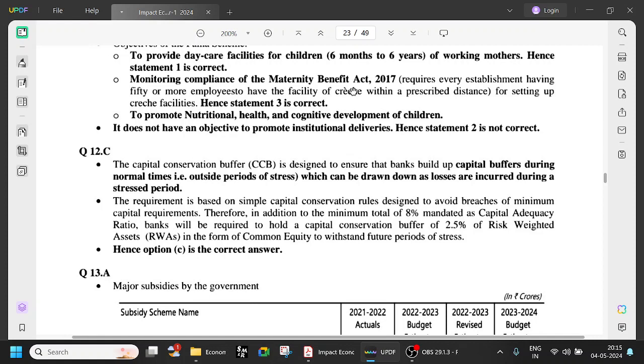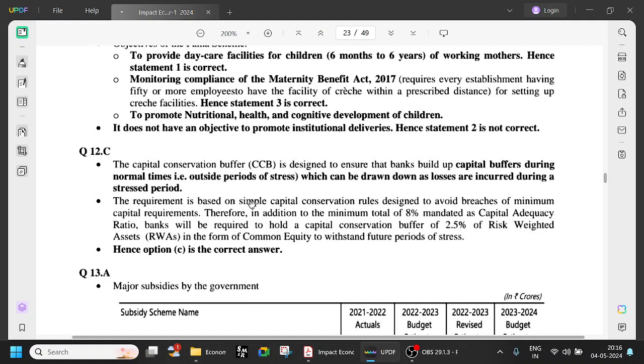The capital conservation buffer is designed to ensure that banks build up capital buffers during normal times, that is, outside periods of stress, which can be drawn down as losses are incurred during a stress period. So basically, if there is any loss in the future, in order to counter that loss, the banks have to keep a capital conservation buffer.